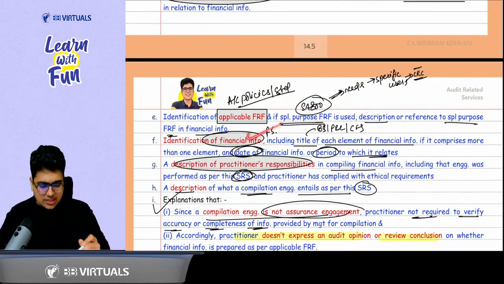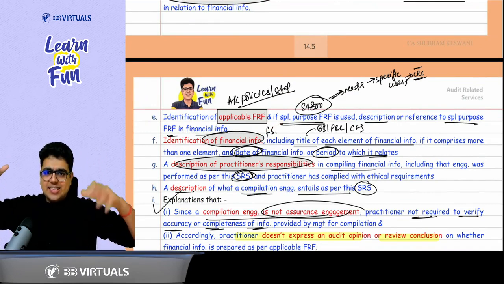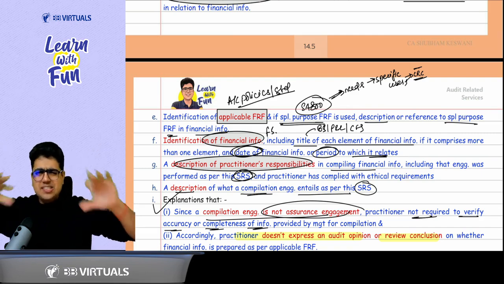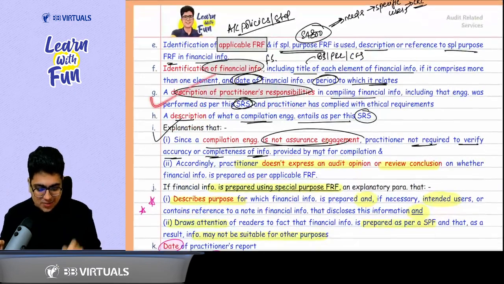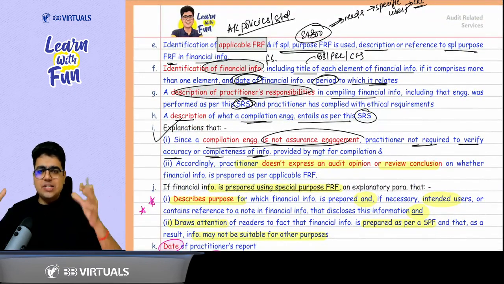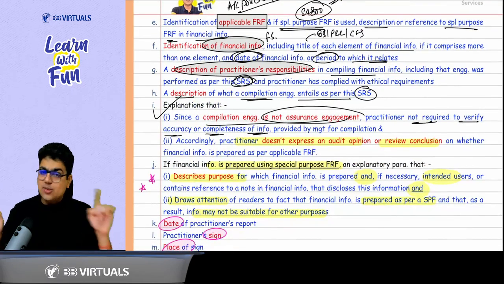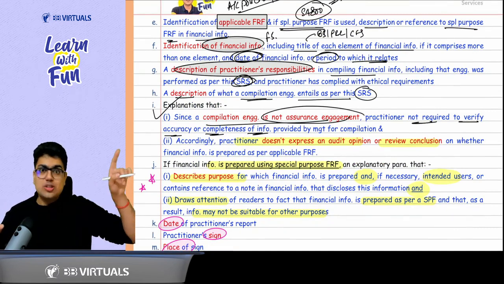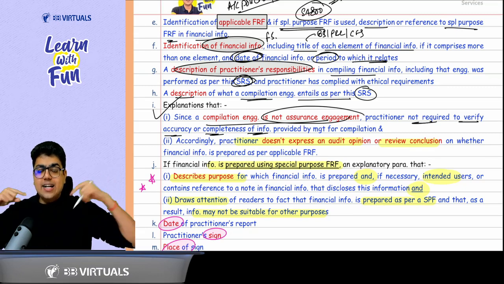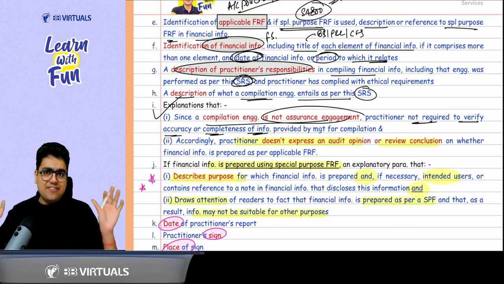Then identify the financial information. That is the financial statement, title of each statement included in the financial statement, date and period covered by the financial statement, basic information. Just read it. Relax. Then a description of the practitioner responsibility to compile the information as per SRS 4410. Then an explanation that a compilation is not an assurance engagement, so you are not expressing any opinion. That's it. And you have not done any verification also. So there was a question also in the question bank which said that are you required to verify the revenue in the trial balance? Say no, we are not required to verify anything.